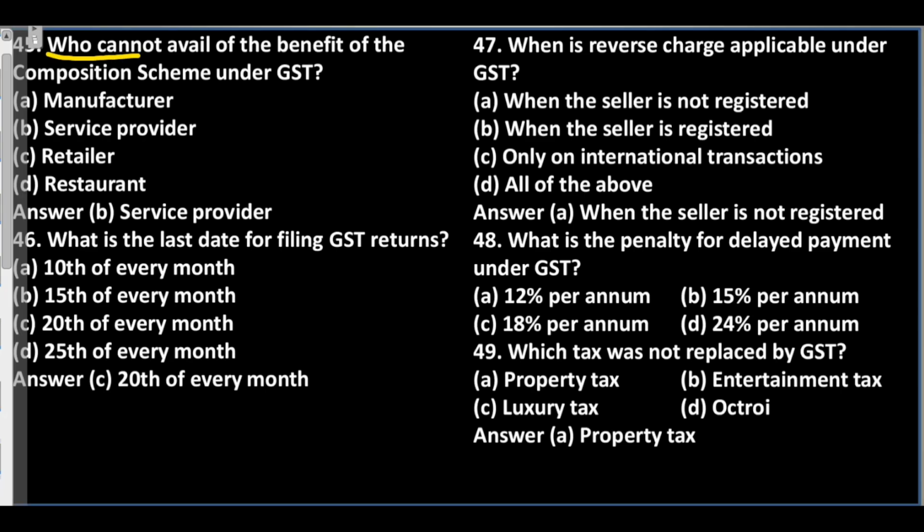Question 45. Who cannot avail of the benefit of the composition scheme under GST? A. Manufacturer. B. Service provider. C. Retailer. D. Restaurant. Answer: B. Service provider.